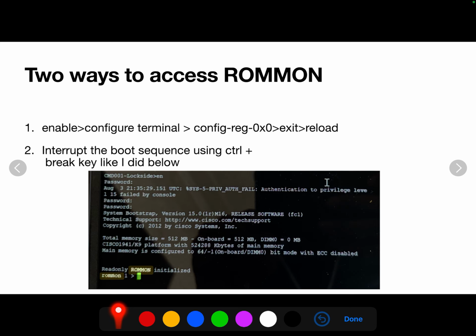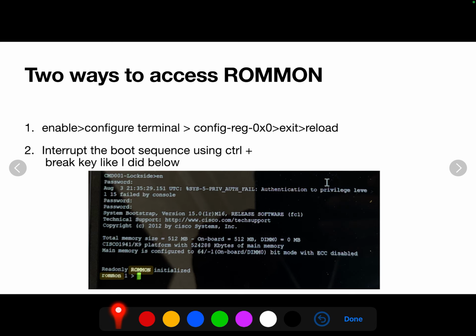Now, older keyboards would have had that break key. Today, you might not see that break key anymore. I don't think you really find keyboards like that anymore. However, if you have a terminal emulator, for example, like Putty, I believe you right click on the top bar in Putty, you'll get a list of options, and in one of those options you'll see a break key option. So that's the way I did it.